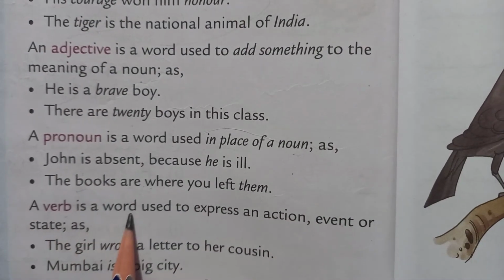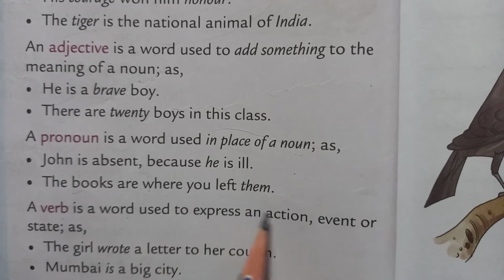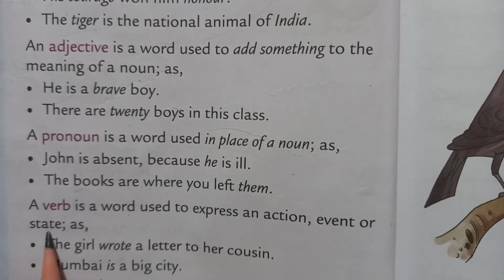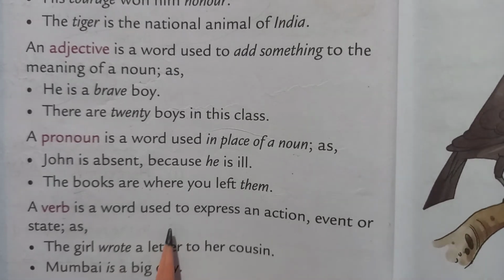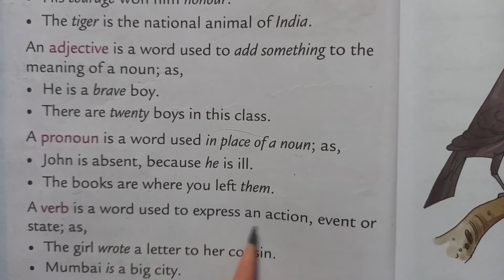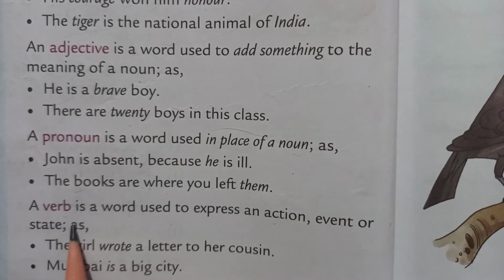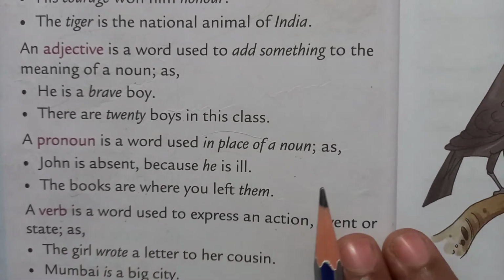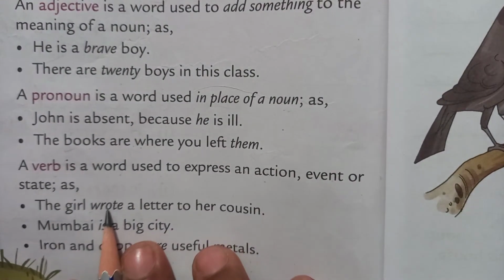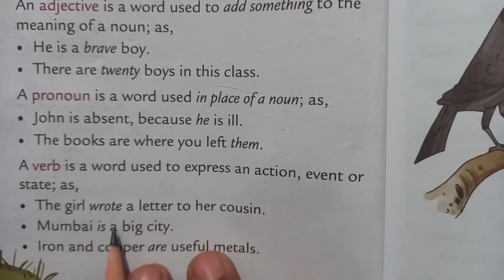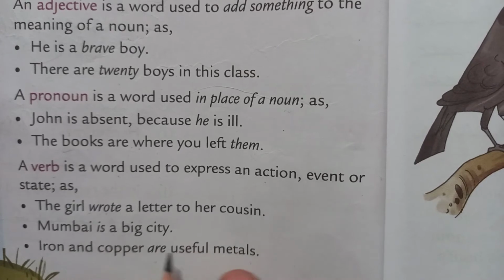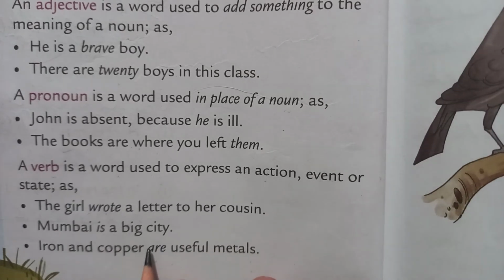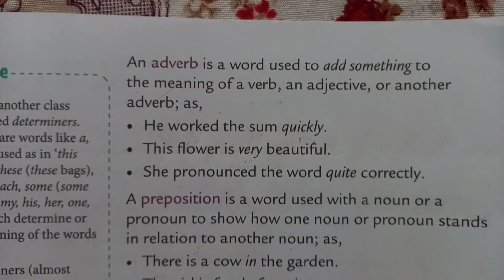A verb is a word used to express an action, event or state. So, verb is used to tell us about an action, event or state. The girl wrote a letter to her cousin. Wrote is a verb. Mumbai is a big city. Is is a verb. Iron and copper are useful metals. Are is a verb.